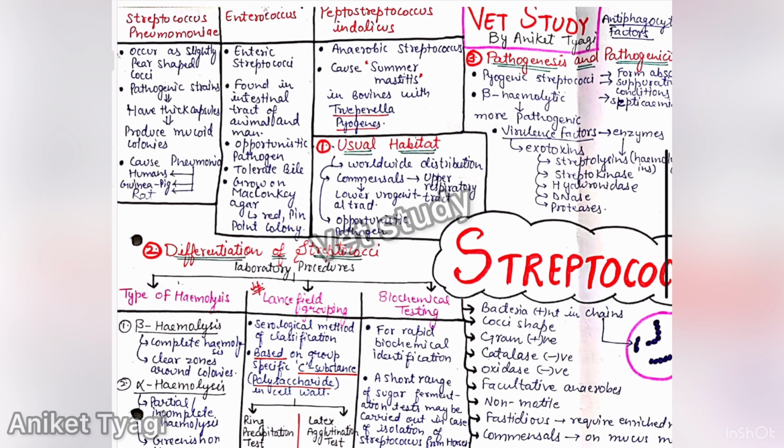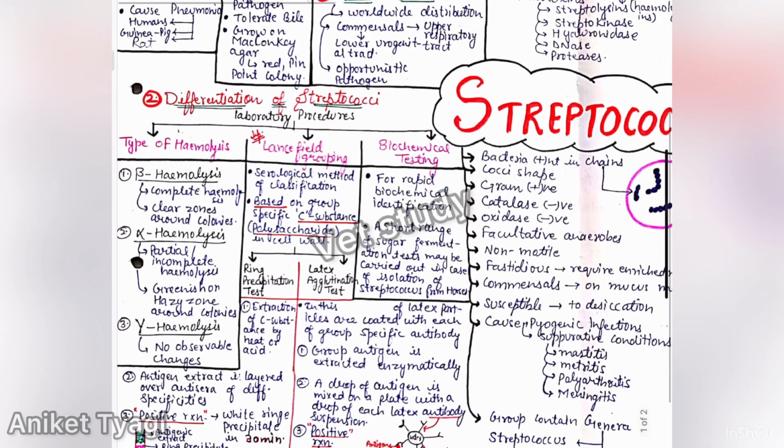After this, we have Peptostreptococcus, which is an anaerobic streptococcus, and this causes summer mastitis in bovines with Trueperella pyogenes. Okay, so Peptostreptococcus with Trueperella pyogenes causes summer mastitis. After this, we have differentiation of streptococci. How we can differentiate the different groups of streptococci.